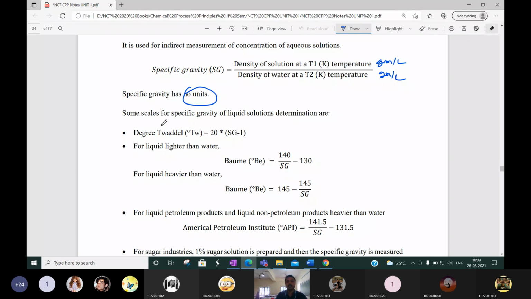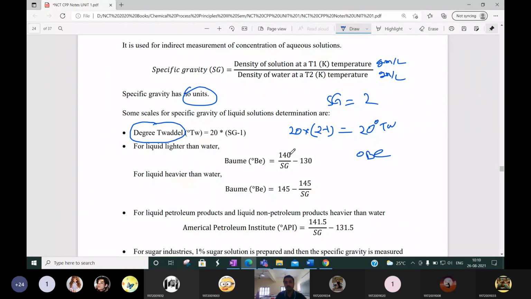First is degree Twaddell. It is nothing but 20 into specific gravity minus 1. Suppose the specific gravity of a certain sugar solution comes 2. Then the specific gravity in degree Twaddell will be 20 into 2 minus 1, or we can say 20 degree Twaddell. Okay. The other unit is Baume, which we can represent as degree Be.